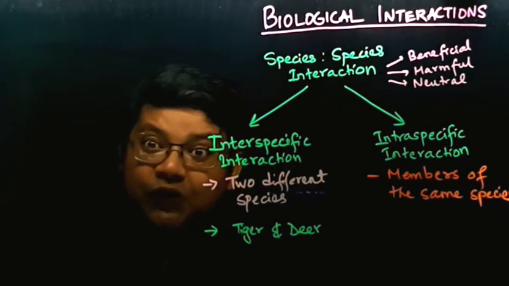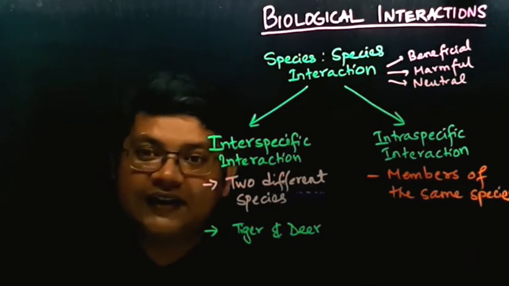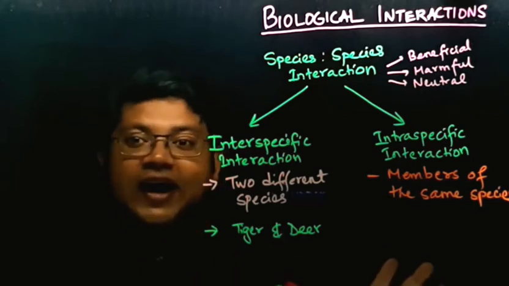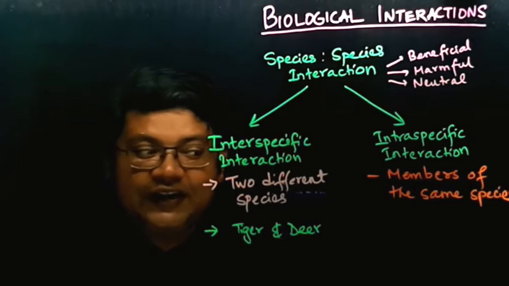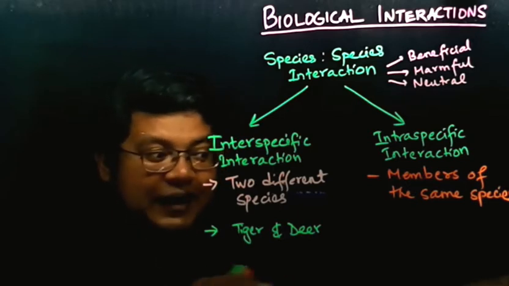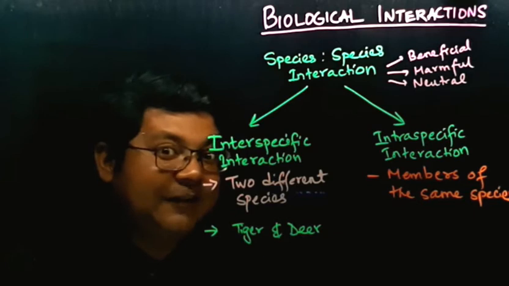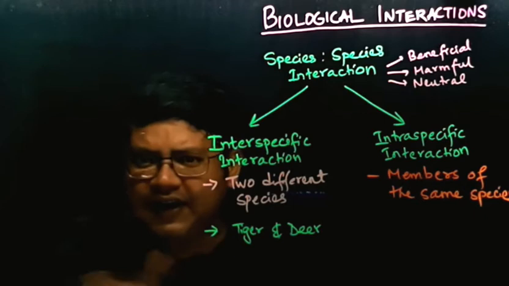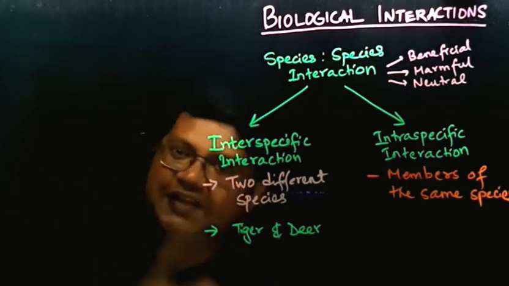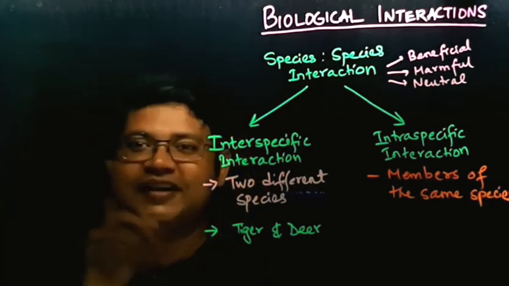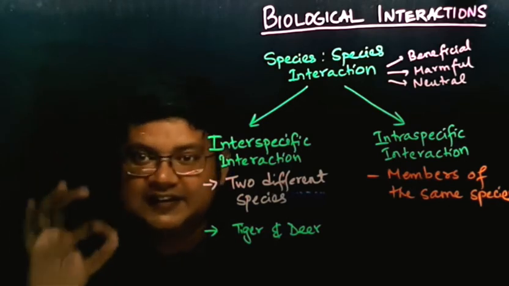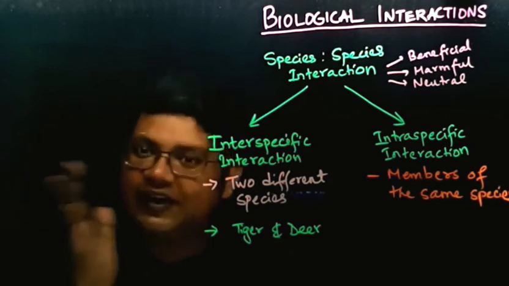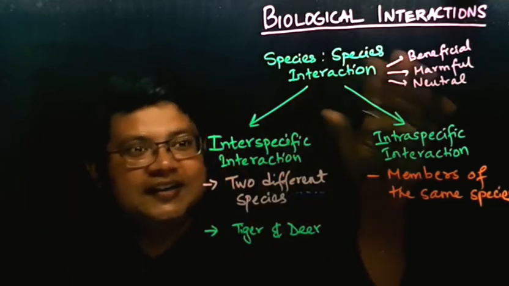Some plants growing in a specific area do not allow other plants to grow, so they are creating a type of interaction with other plants. There can be interaction between plants, between plants and animals, and between animals and animals as well. This concept of interactions should be clear before understanding parasitism, which will come later on.